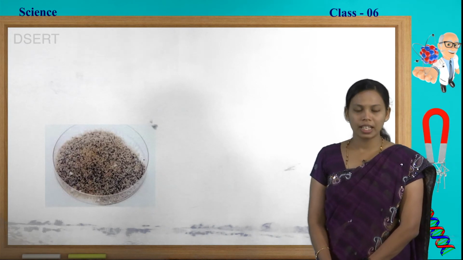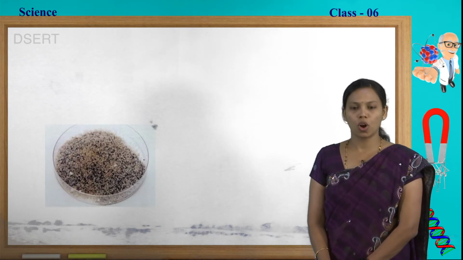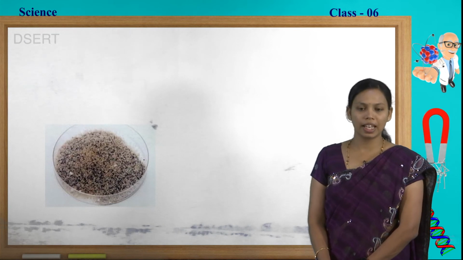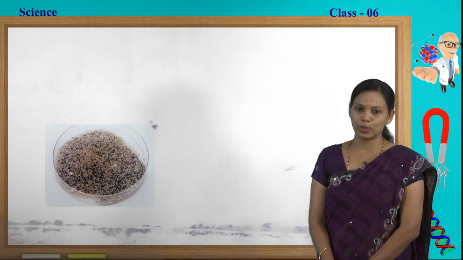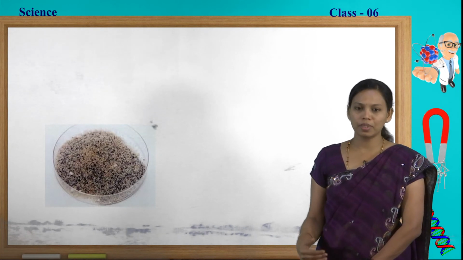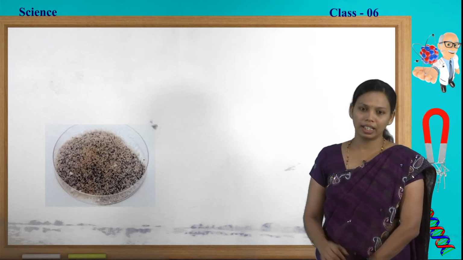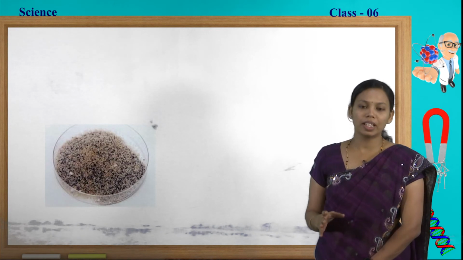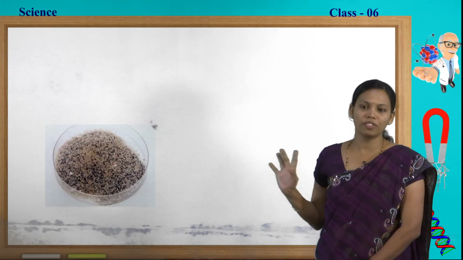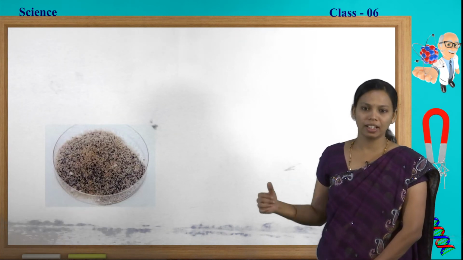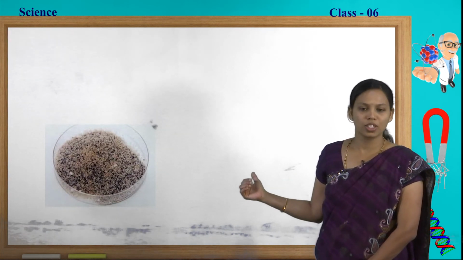After that, sieving is also not possible because almost the sand particles and the iron filings are of the same size. So, you can't use the sieving method also. Next, it comes sedimentation and decantation. For sedimentation and decantation, at least one substance should be of liquid form, but here all the substances are of solid form.